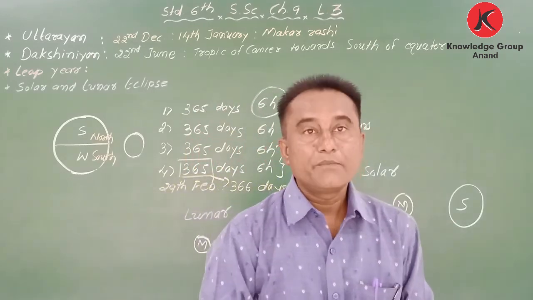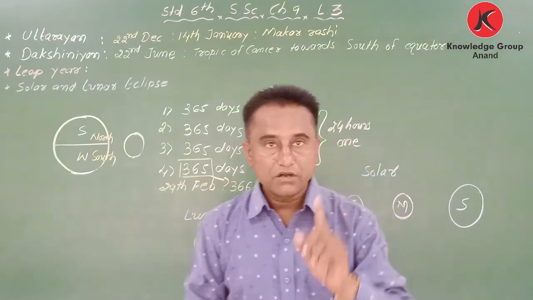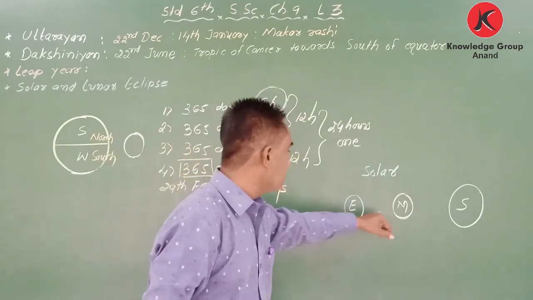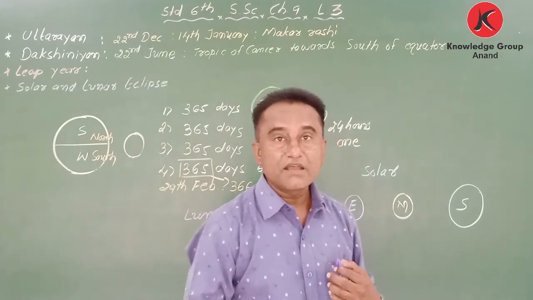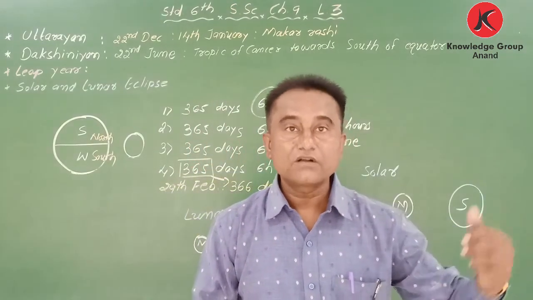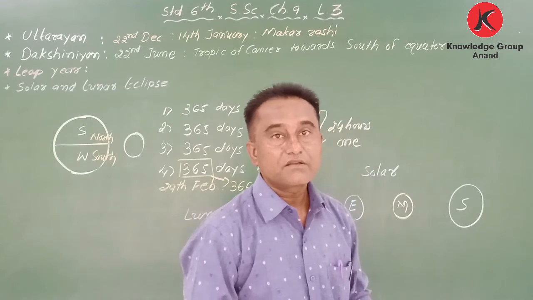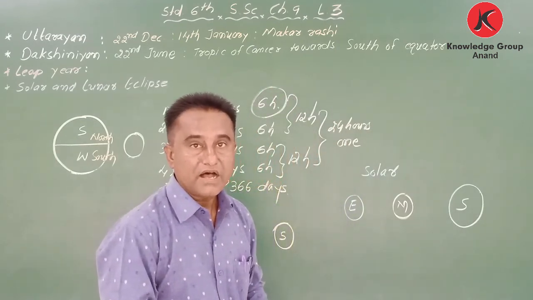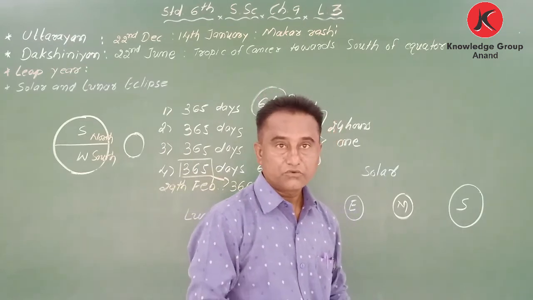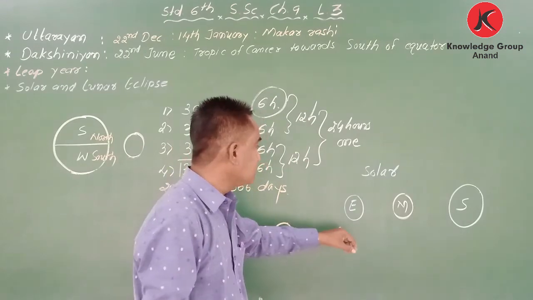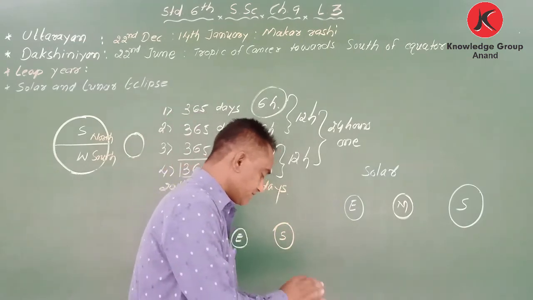So many times earth, moon and sun, they come in one line. Many times they come in one line. Okay, sometimes it happens that we have a solar eclipse, but other countries of the world do not have it. Okay, my dear student, it also happened recently, in the month of May, you have seen. Okay, it was the solar eclipse. Okay, it occurs again and again. So these are the two eclipses: lunar eclipse and the solar eclipse. Got it?